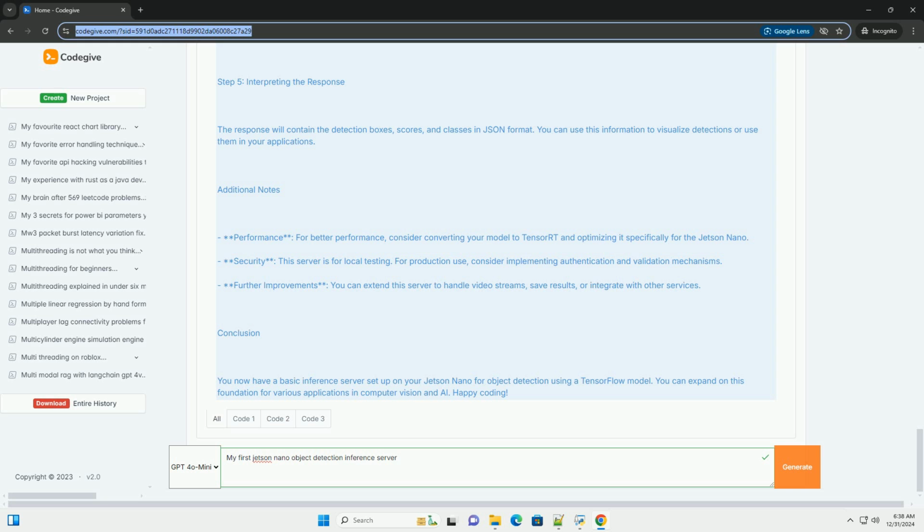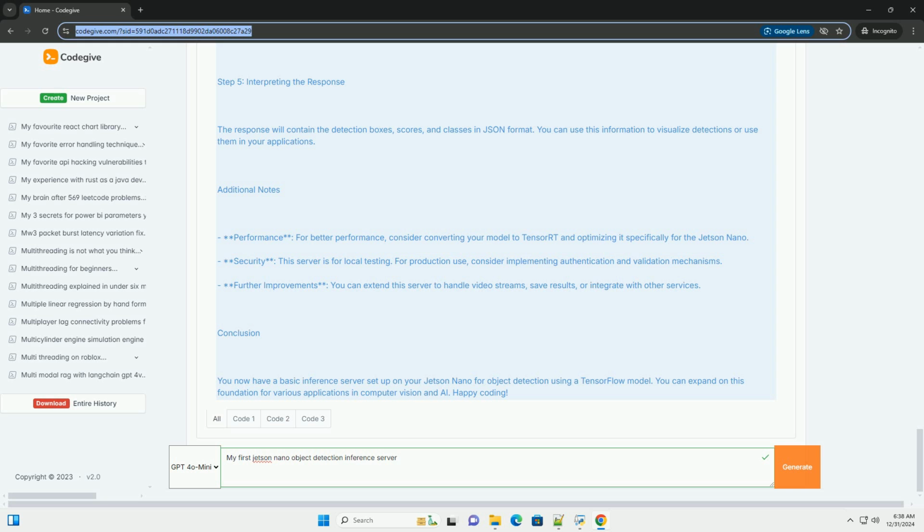Utility function to run inference. def run_inference(image): input_tensor = tf.convert_to_tensor(image), input_tensor = input_tensor[tf.newaxis, ...], detections = model(input_tensor), return detections. @app.route("/detect", methods=["POST"]). def detect(): get the image from the request. file = request.files["image"], np_image = np.frombuffer(file.read(), np.uint8), image = cv2.imdecode(np_image, cv2.IMREAD_COLOR).